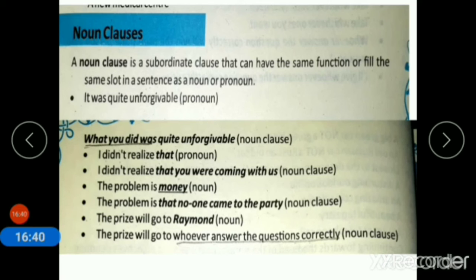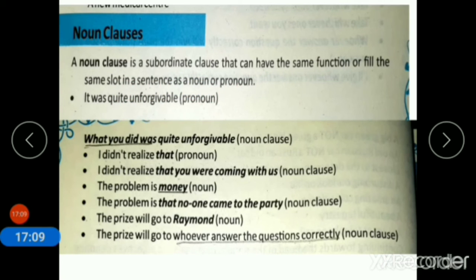After discussing noun phrases and the order of noun phrases, now coming to noun clauses. You have to keep in mind all the rules which are used in the proper order of noun phrases. Now coming to noun clauses. A noun clause is a subordinate clause that can have the same function or fill the same slot in a sentence as a noun or a pronoun.